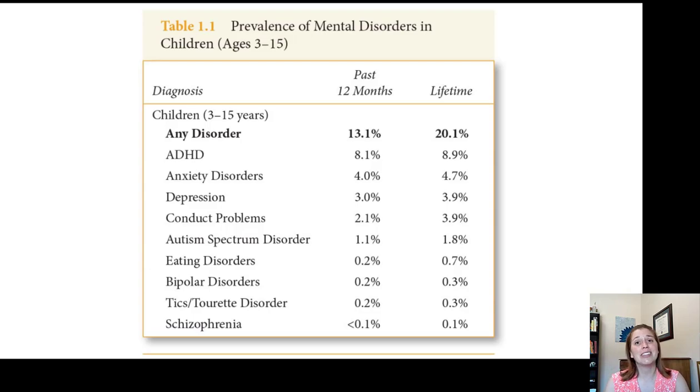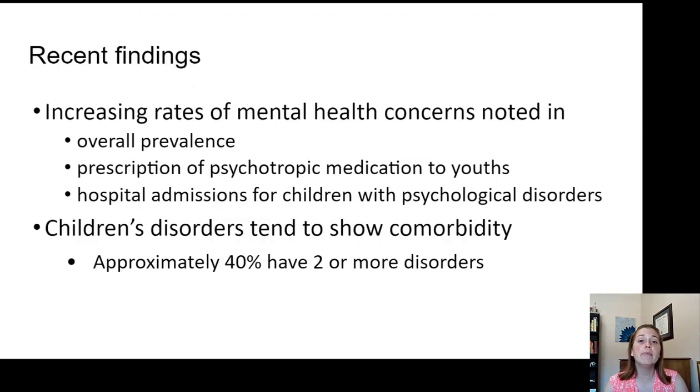You may be asking yourself, how has this changed over time? What we have noticed is that there has been a lot of increasing rates of mental health concerns. We see some diagnoses increasing a lot, such as autism. Part of that is probably not that the prevalence has increased, but that we just have more awareness about it. And so that might increase the amount that children are actually being diagnosed.